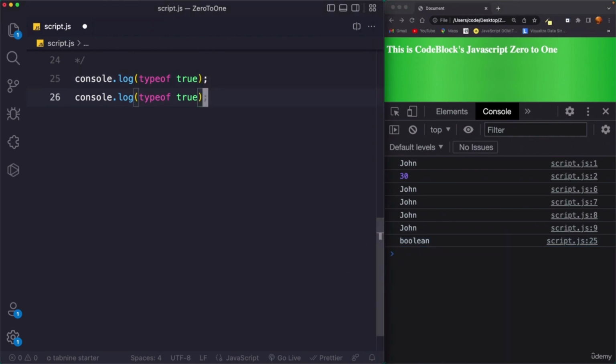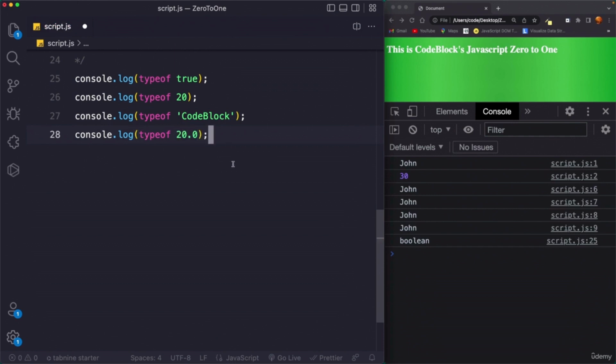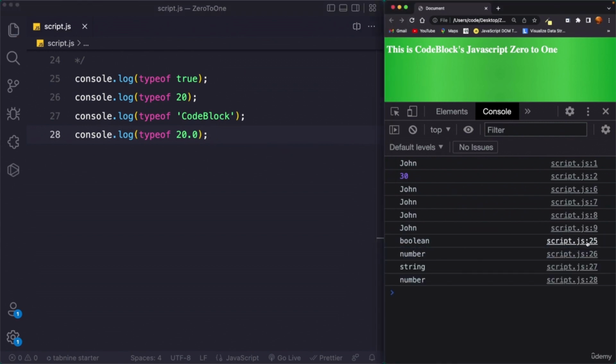Similarly you can check for numbers as well. So you can say 20, and let's do it for a string as well. So I can say "code block". Okay, and let me do a floating point number as well. You will see that they are also called a number, as we discussed earlier. So if I save this and reload, you can see script.js line 25 is a boolean, line 26 is a number, line 27 is a string, and line 28 is a number. Okay, so by using the typeof operator we can actually figure out exactly what the type of the value is.